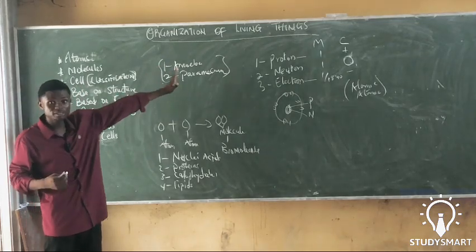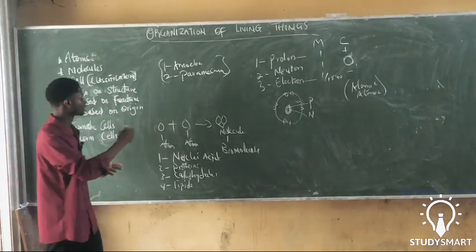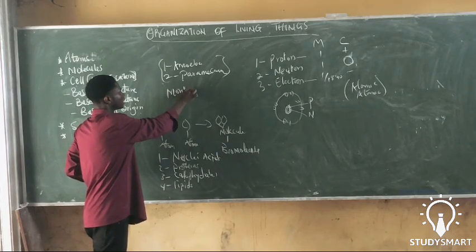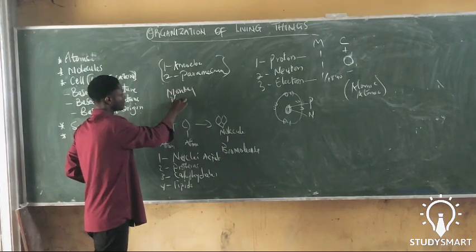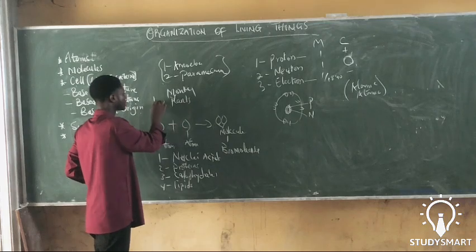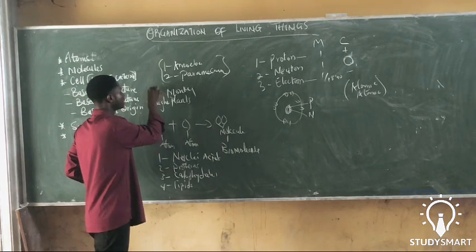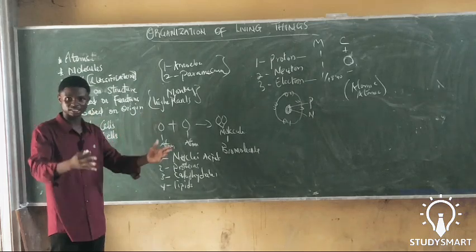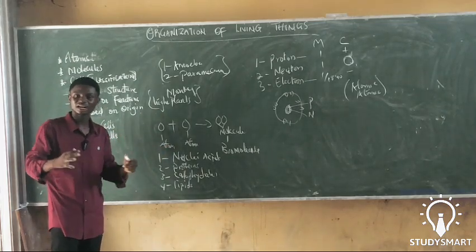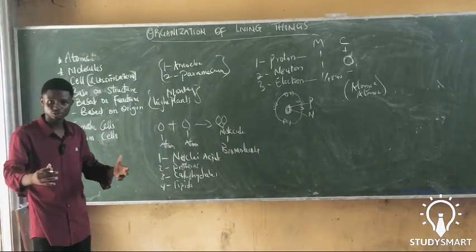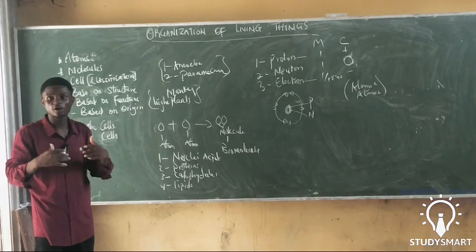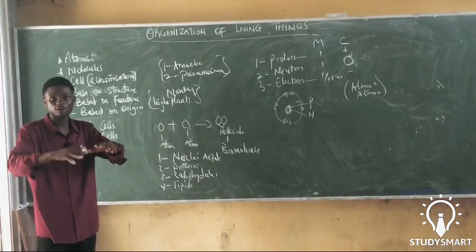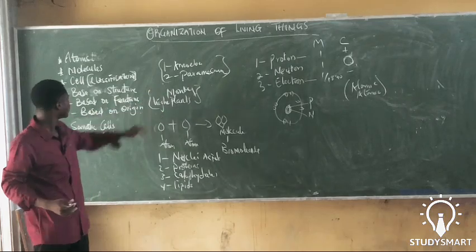So going straight to multicellular organisms like monkeys, like plants, like higher plants, these are multicellular organisms. And in their multicellular bodies, they have different cells that come together to form tissues. These tissues come together to form organs. These organs come together to form a system and altogether form a multicellular organism.